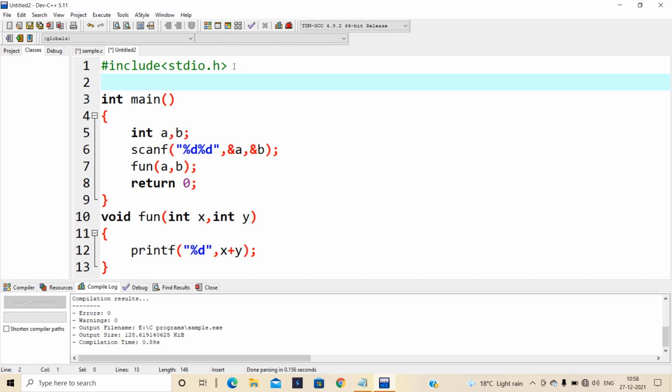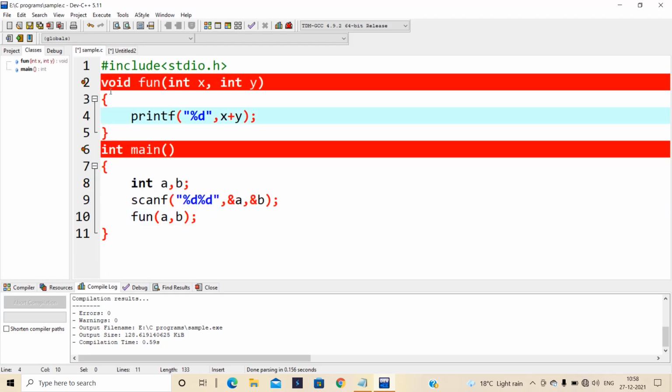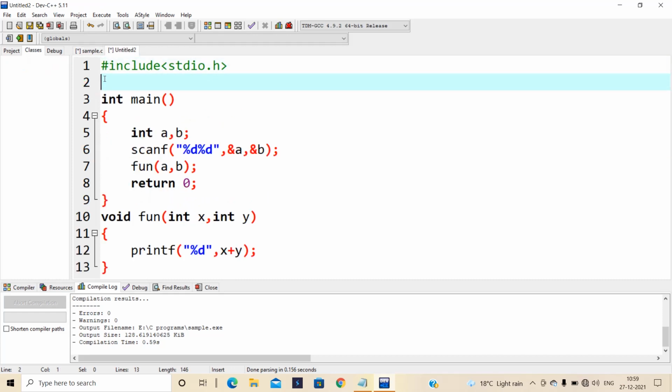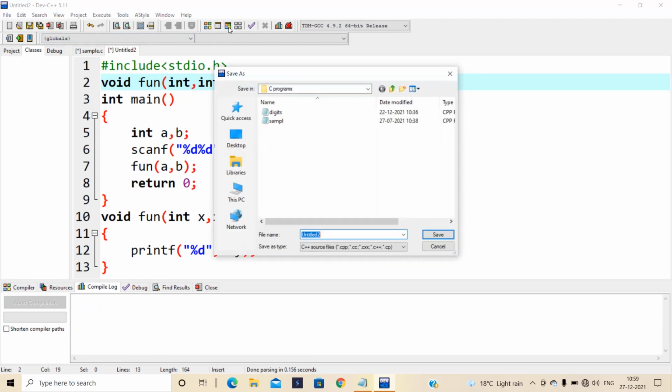This is mandatory. But if you write the function definition first, there is no need to write a function declaration before the main function. This is the small difference. Yes, I write the return type, function name, number of parameters, int comma int. This is enough. This is another way of writing functions.